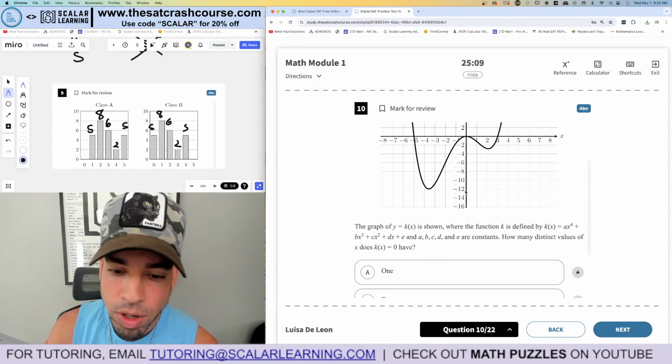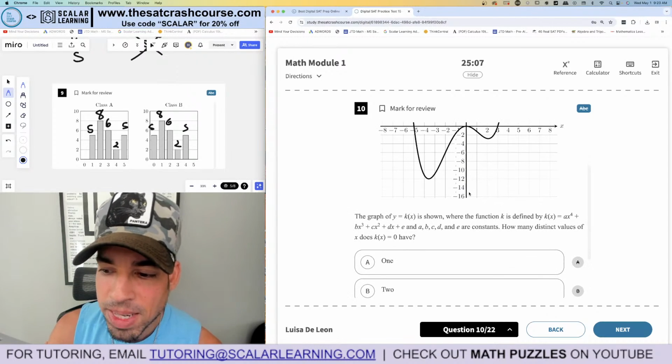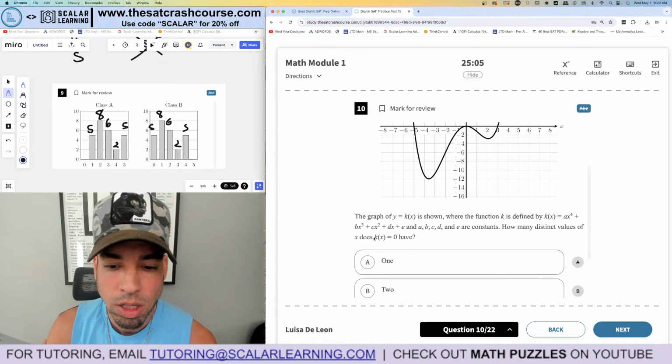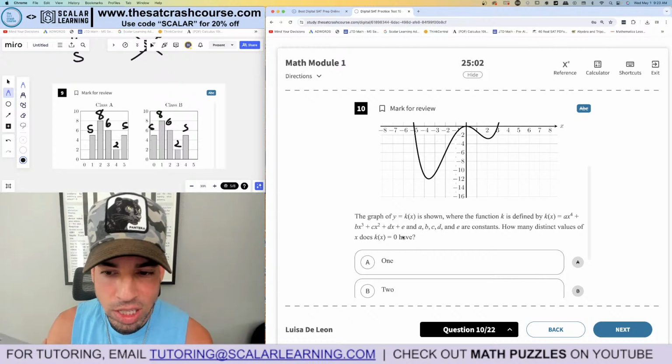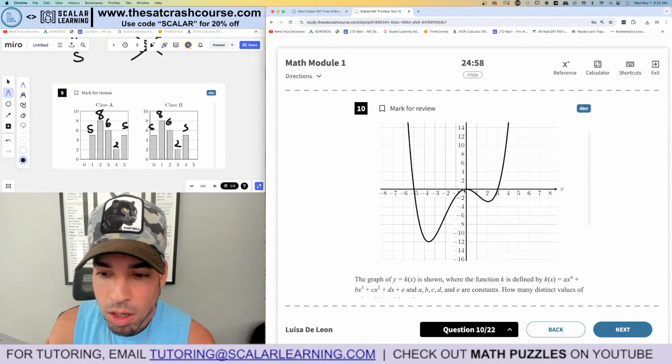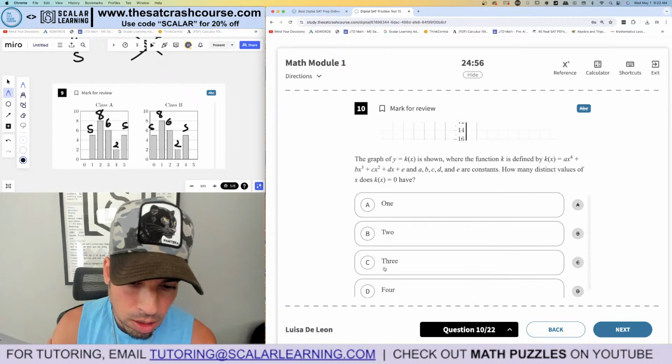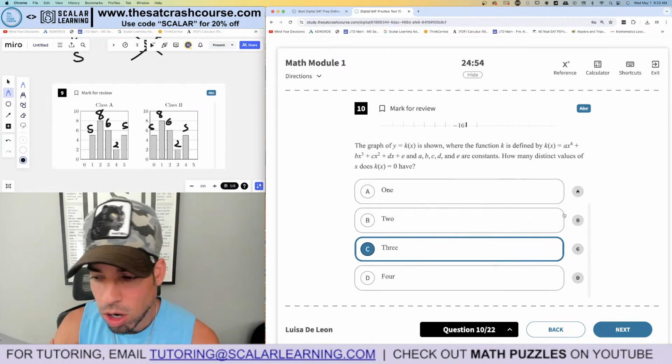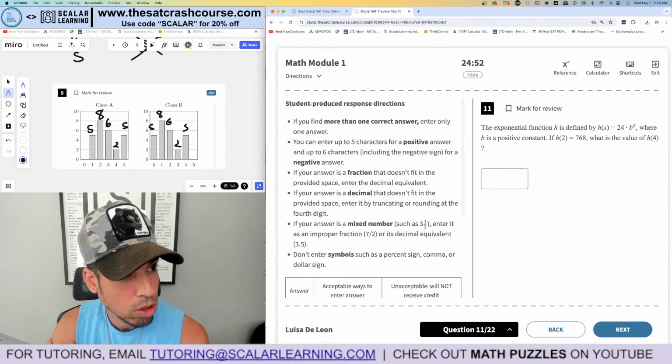Oh, okay. So this is a crazy thing, but we can just look at the graph. How many distinct values does x have for where the function equals 0? So what are the x-intercepts? How many are there? That's what it's asking. 1, 2, 3. That's it. 3 is the winner. We don't have to worry about all that. Boom, done. But it did look hard, right?